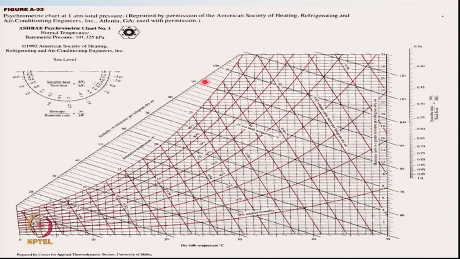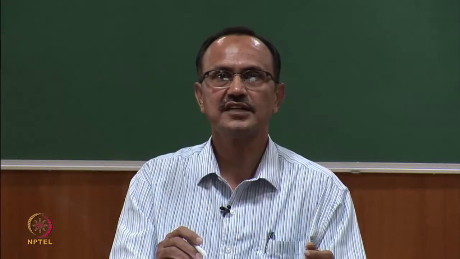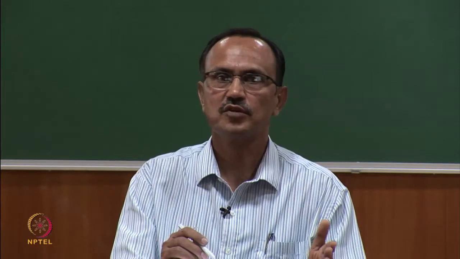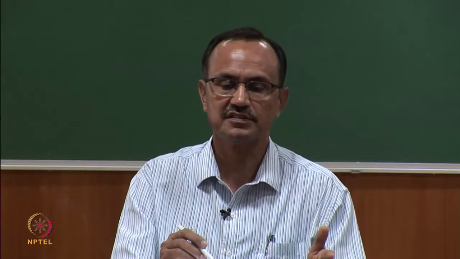Then we have the enthalpy of moist air, which is written in kilojoules per kg of dry air, and these steeper lines correspond to the specific volume of moist air, which is in meter cube of moist air per kg of dry air, and the sensible heat factors do not have any dimensions. This psychrometric chart is very important from the point of view of understanding the psychrometric processes in air conditioning applications.